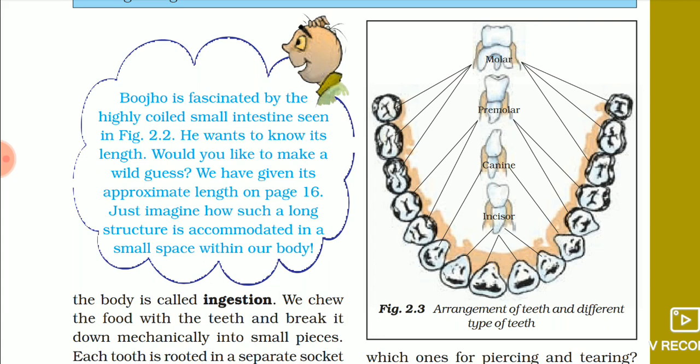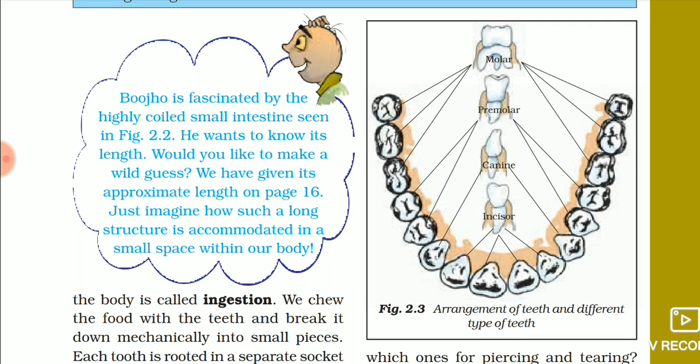Then next come the premolars. There are 4 premolars present in the lower jaw and 4 in the upper jaw. So a total of 8 premolars. They help in chewing and grinding of food. Next come the molars. There are 6 molars in the lower jaw and 6 in the upper jaw. So a total of 12 molars. They also do the function of chewing and grinding of food. So these are the different types of teeth present in an adult mouth.